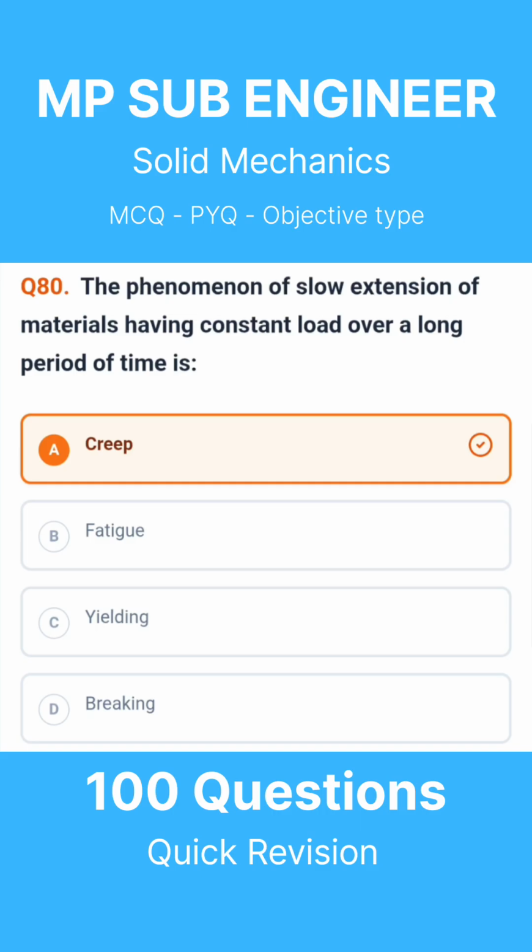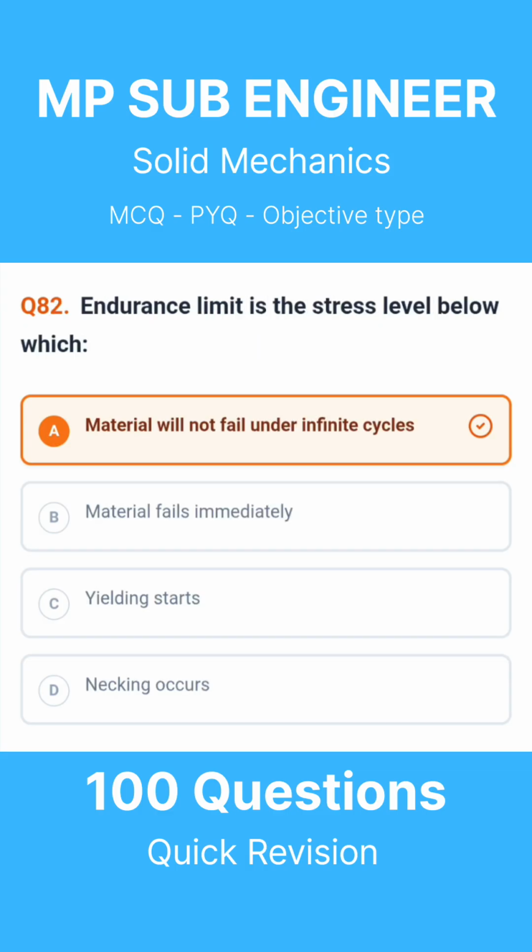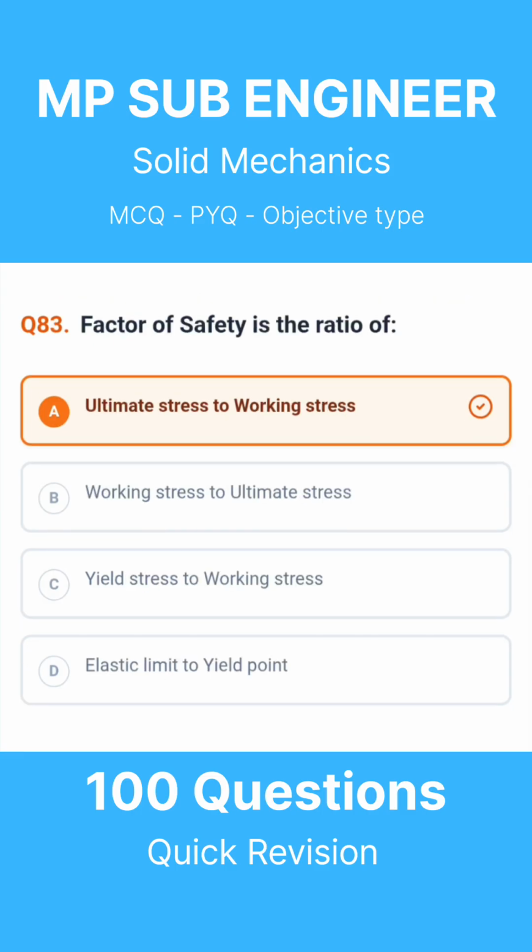Question 80. The phenomenon of slow extension of materials under constant load over a long period of time is. The correct answer is creep. Question 81. Failure of a material under fluctuating or repeated loads is called. The correct answer is fatigue. Question 82. Endurance limit is the stress level below which. The correct answer is material will not fail under infinite cycles. Question 83. Factor of safety is the ratio of. The correct answer is ultimate stress to working stress.